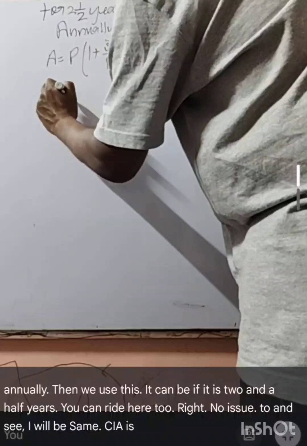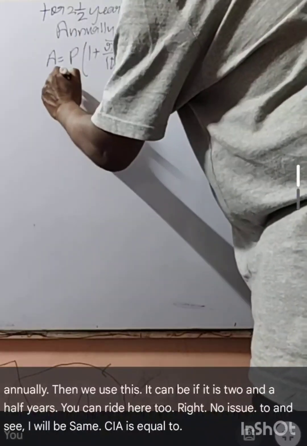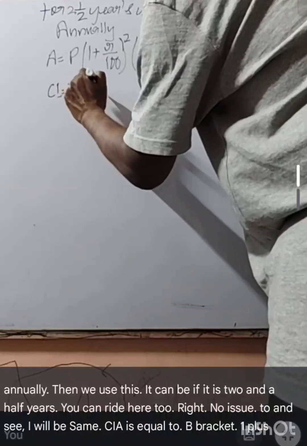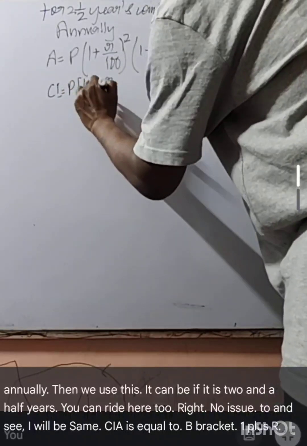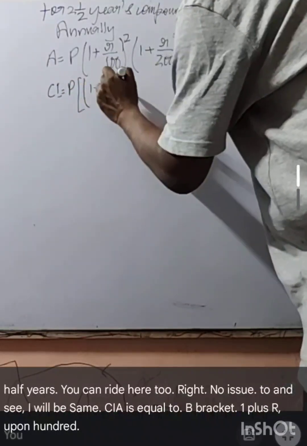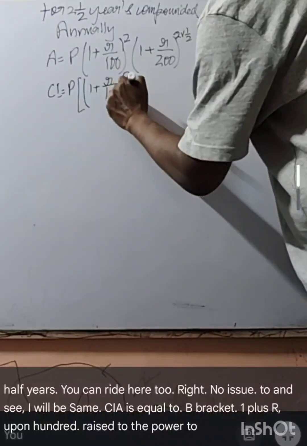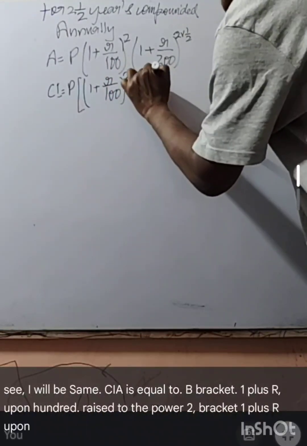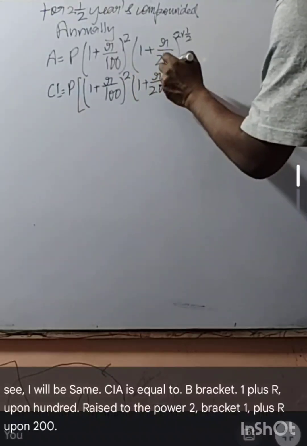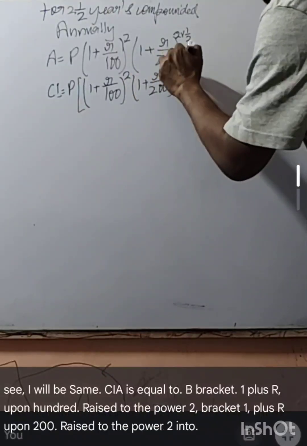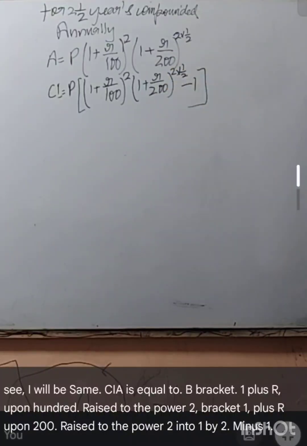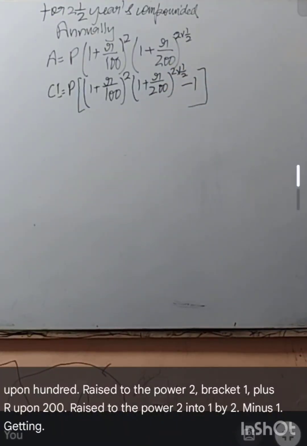CI is equal to P bracket 1 plus R upon 100 raised to the power 2, bracket 1 plus R upon 200 raised to the power 2 into 1 by 2 minus 1. Getting this much?